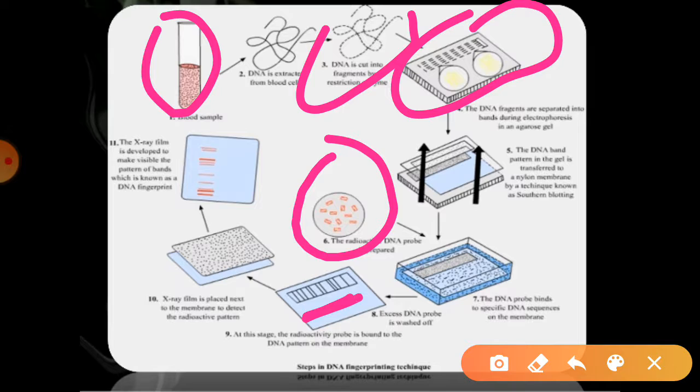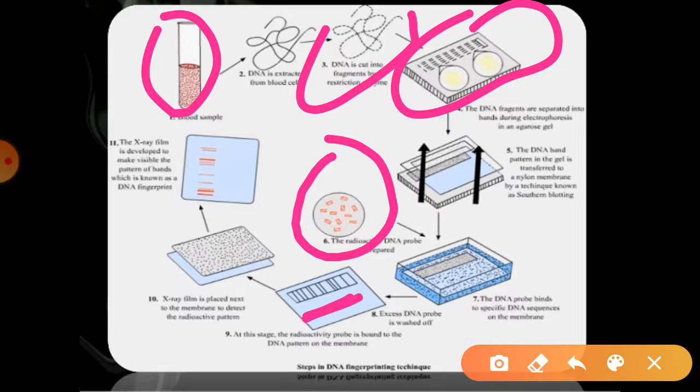The hybridized DNA fragments are detected with autoradiography, using X-rays, and the sensitivity has been increased by using the polymerase chain reaction, or PCR.